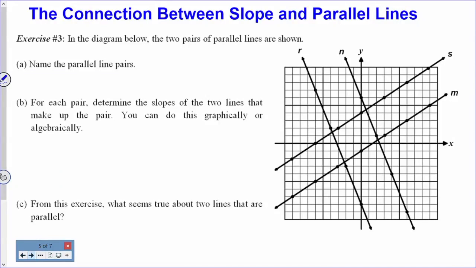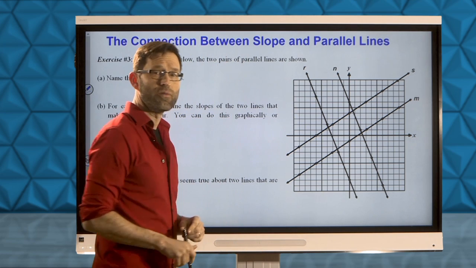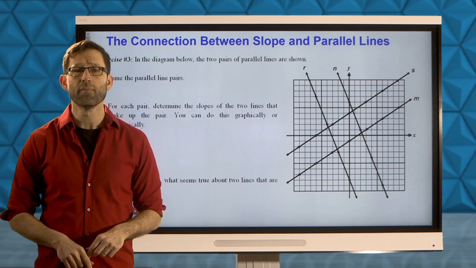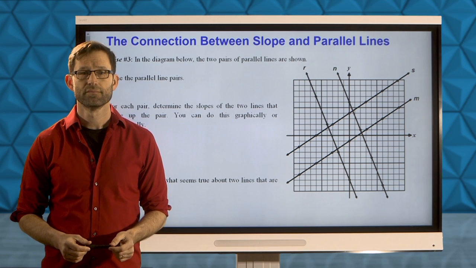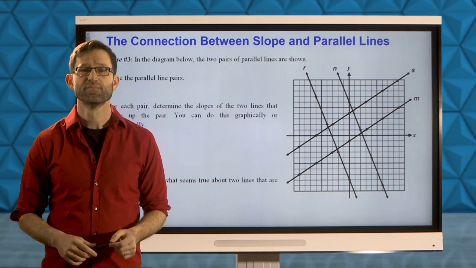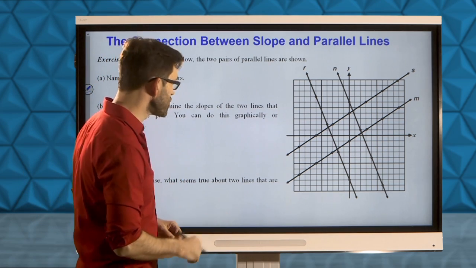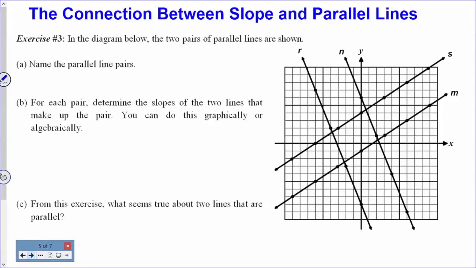In exercise number 3, it says, in the diagram below, the two pairs of parallel lines are shown. Letter A asks us to name the parallel line pairs. I bet you can do this for yourself, so take a moment and try to name the two pairs of lines that are parallel to one another. All right, let's go through it and make sure that we review how to use the parallel line symbol.